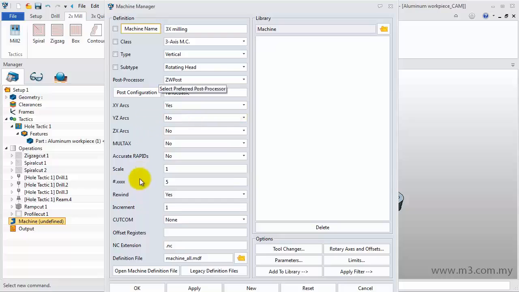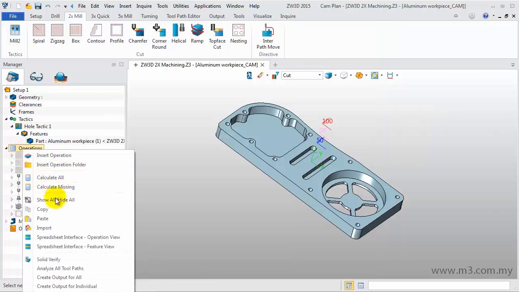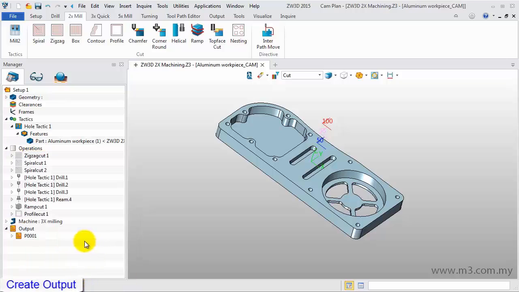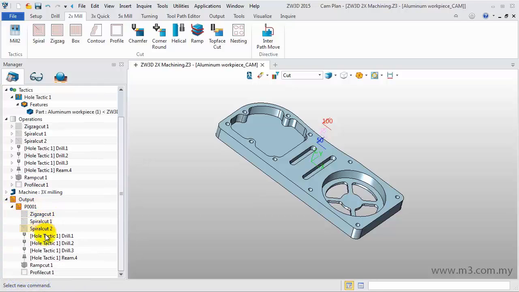Keep the rest in default, and click OK. Then right-clicking on the operation, we can choose Create Output for All. We can see that all operations are listed under P0001.